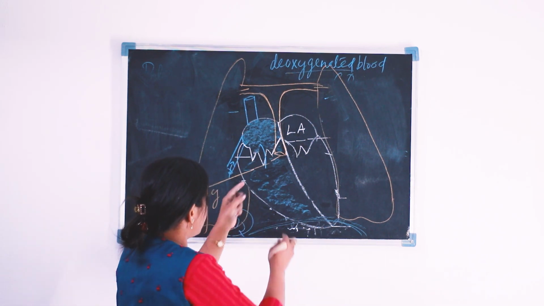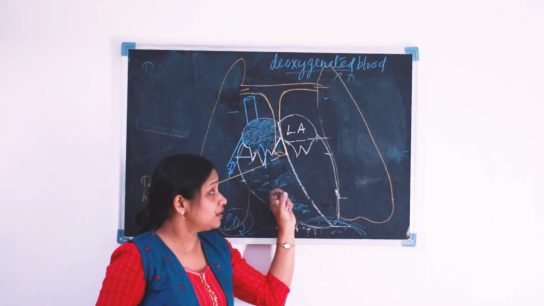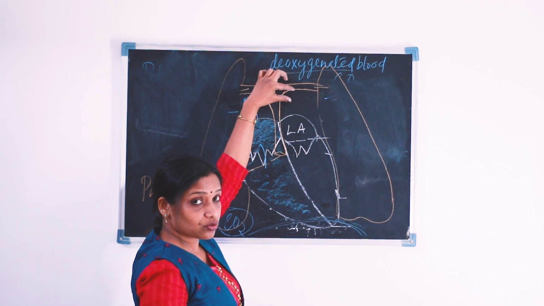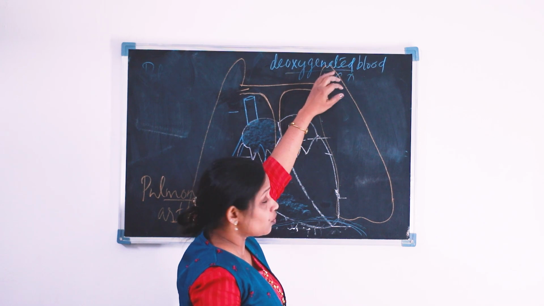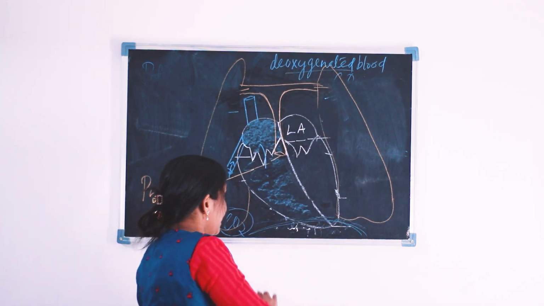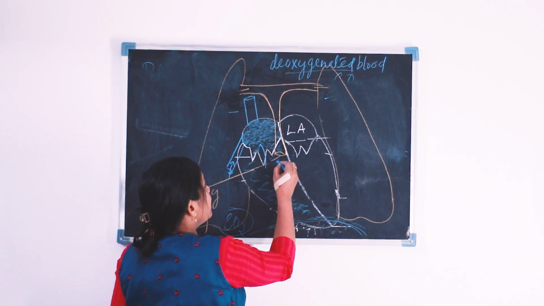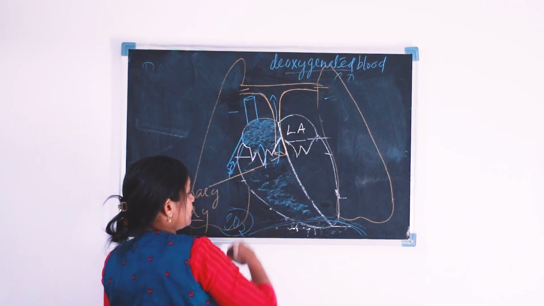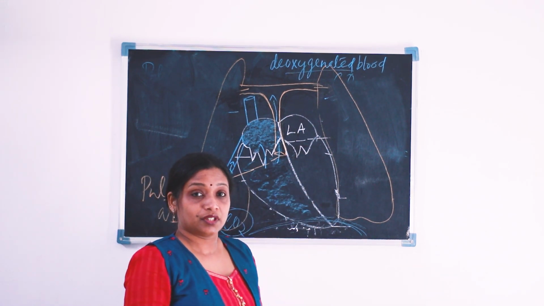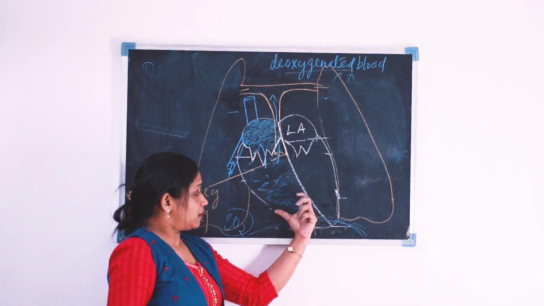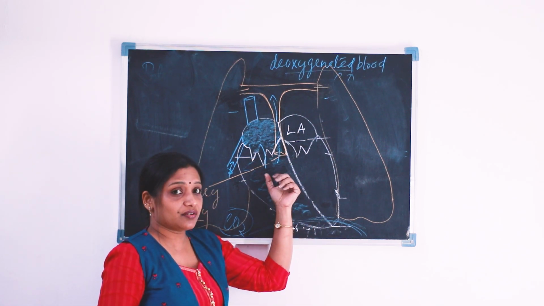So the pulmonary artery originates from the right ventricle of the heart. It goes upwards and bifurcates into two. One part is going to the right lung and the other part is going to the left lung. And this carries the deoxygenated blood. That is, our right ventricle is filled with deoxygenated blood. Now, after filling with deoxygenated blood, the ventricle starts contraction. That is the ventricular systole.